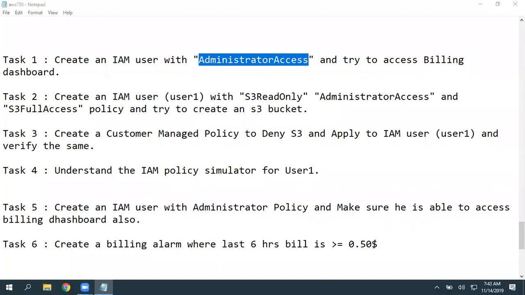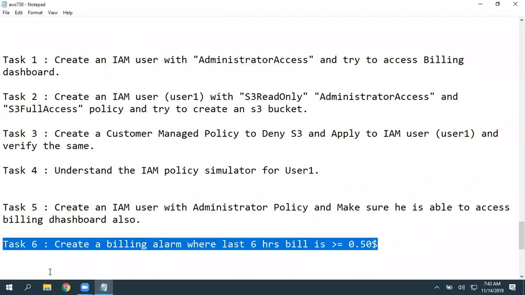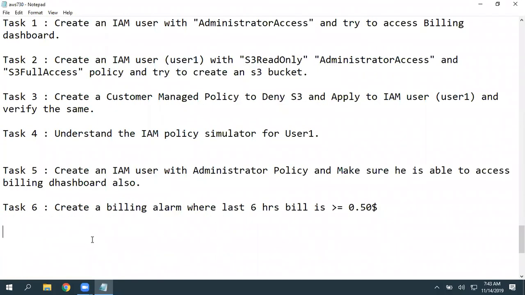Great to see many of you did this. And billing alarm. Even after creating your AWS account, you may get a call from AWS. A executive will call you, it's not an IVR, and as a first step, they will suggest you to create a billing alarm.